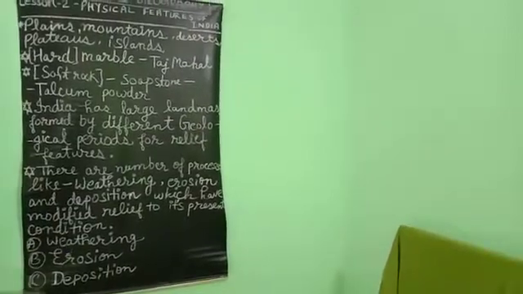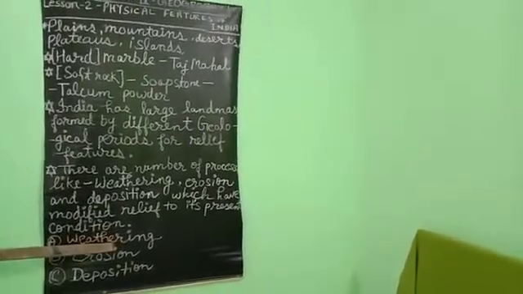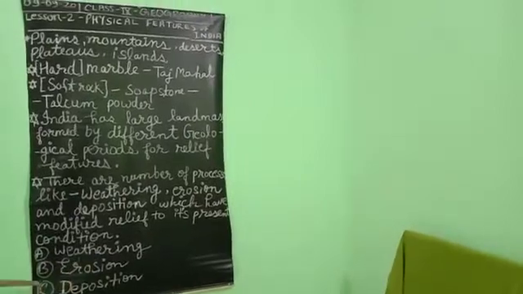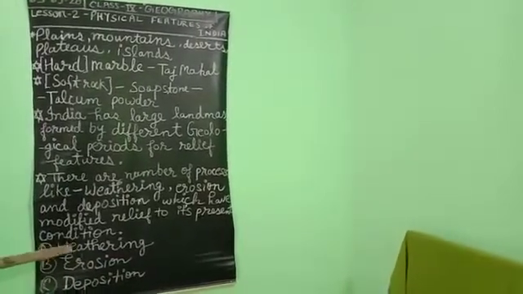In previous classes, students, you had already studied about these three processes which are going on on our Earth's surface.